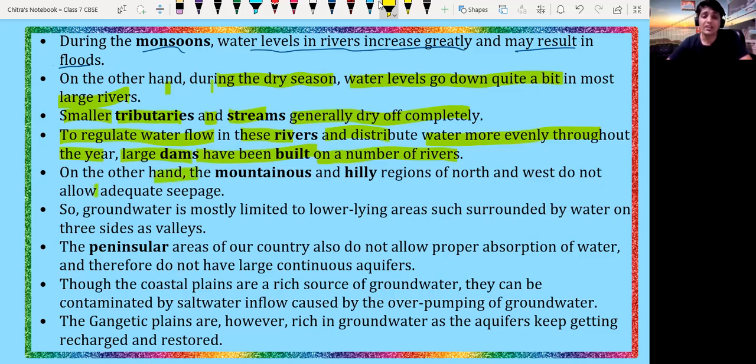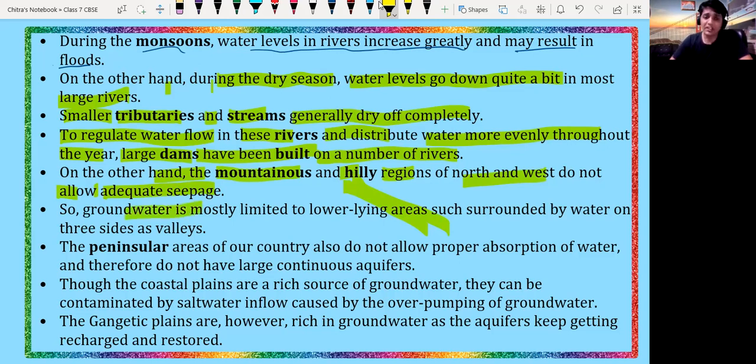On the other hand, the mountainous and hilly regions of the northwest do not allow adequate seepage. When rainfall water falls on the surface, it runs off very fast, because in hill and mountain regions there is a slope. So the water flows very fast to the river and finally meets the ocean, and most of the water is wasted, because it gets mixed in the ocean water and becomes salty.